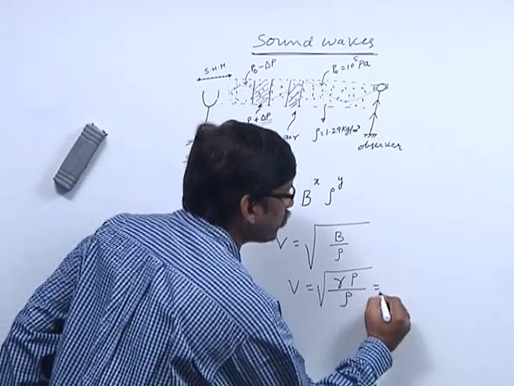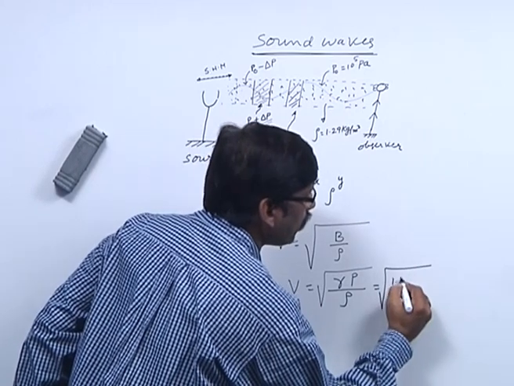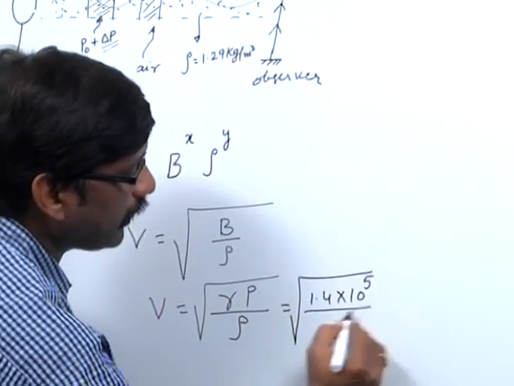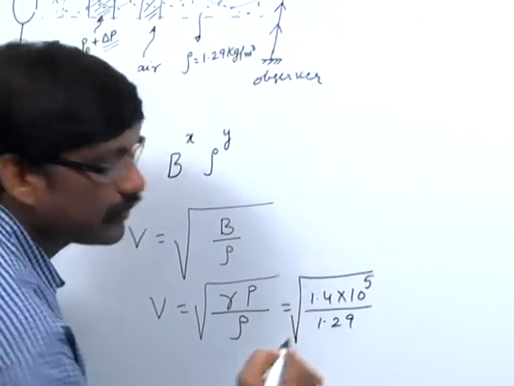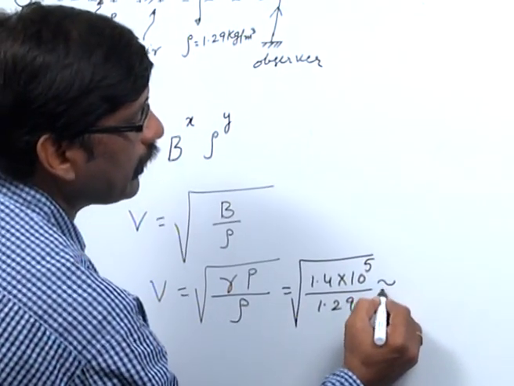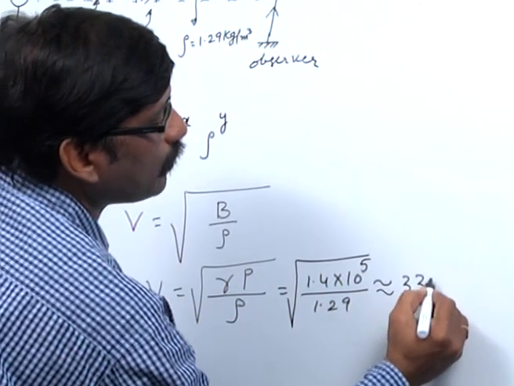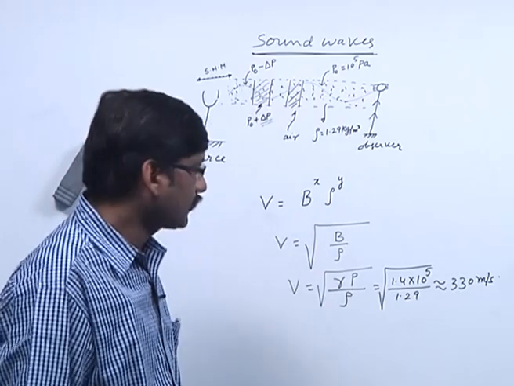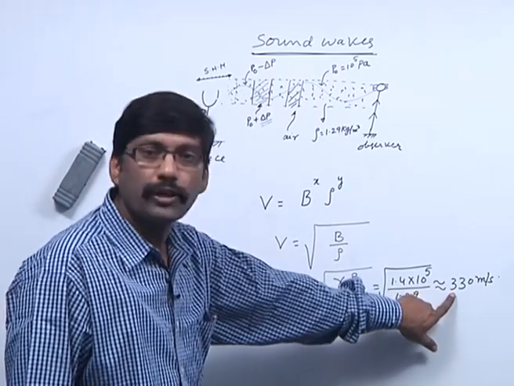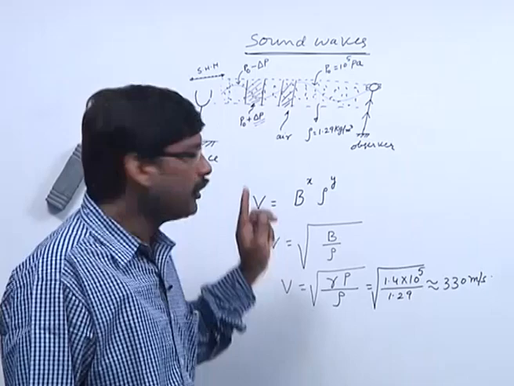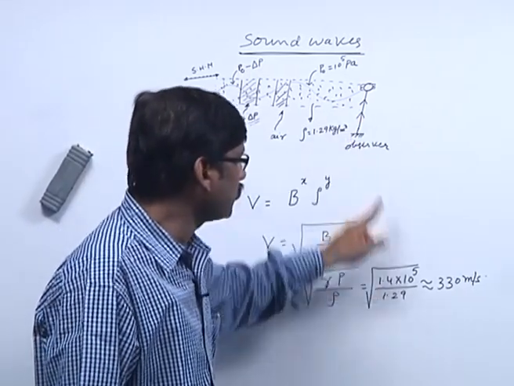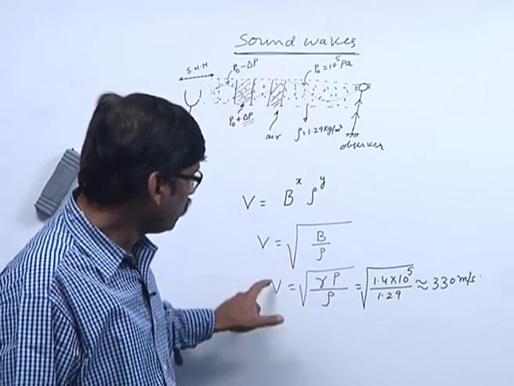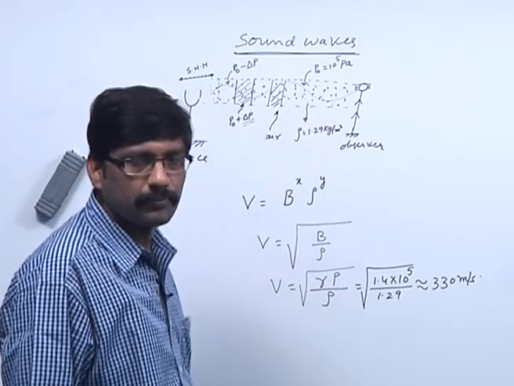If I substitute the gamma value 1.4, into 10 to the power of 5 nearly, density 1.29 nearly, this comes to nearly around 330 meters per second. So, this is valid only for sound waves. The velocity of sound under normal conditions is approximately 330 meters per second. So, velocity depends on the properties of the medium.